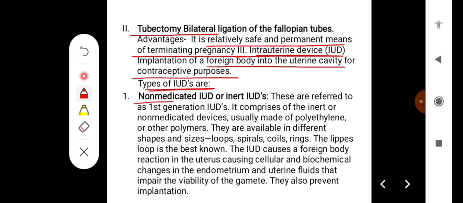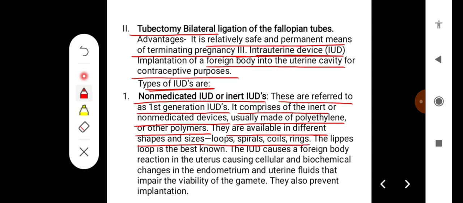The first are non-medicated or inert IUDs, referred to as the first generation of IUDs. They comprise inert devices usually made of polyethylene or other polymers. They are available in different sizes and shapes. They can be loops, spirals, coils, or rings. The Lippes loop is the best known.